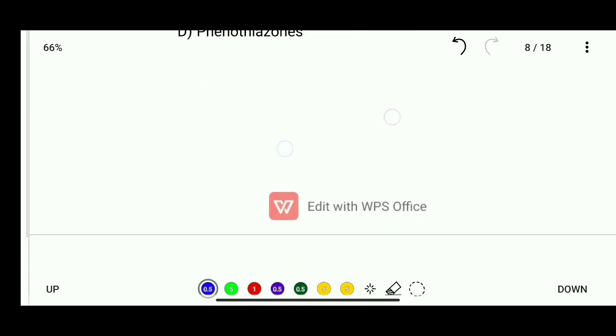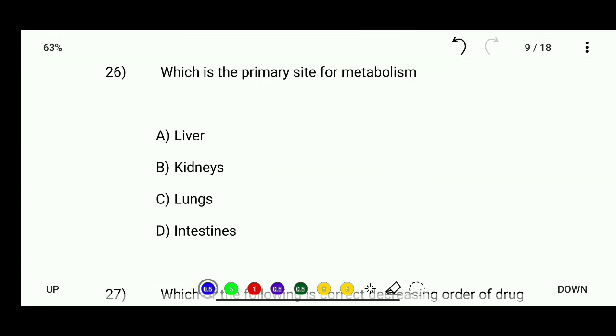Okay. Now there is question number 26. Which is the primary site for metabolism? Liver, kidney, lungs, intestine. Okay, liver is the primary site for metabolism.